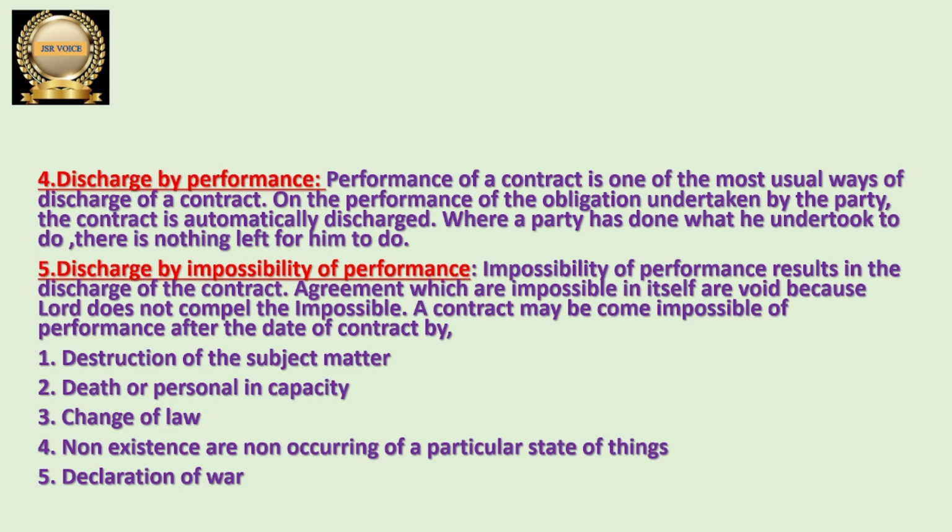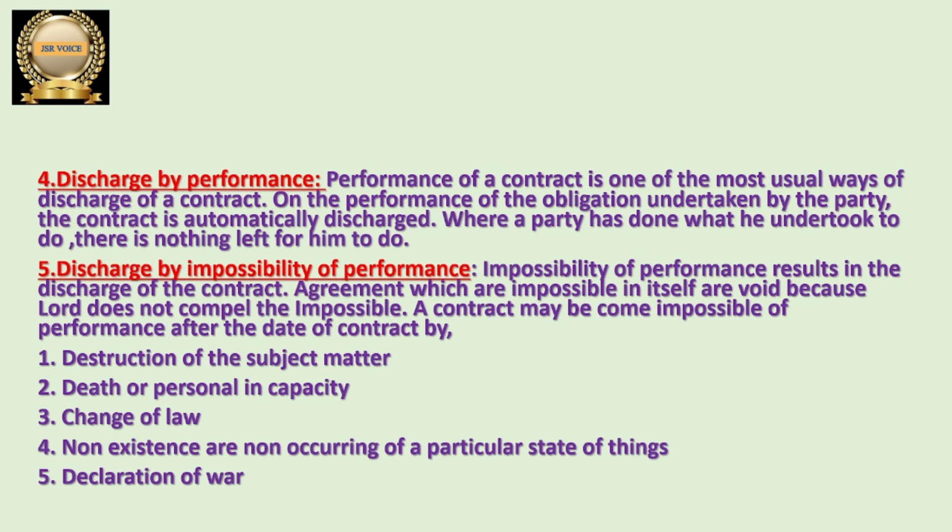So when does discharge by impossibility of performance take place? First one, destruction of the subject matter. The contract is made on a subject matter, the main matter of the contract, and that was destroyed. Suppose A enters into an agreement with B that he wants to sell his building.